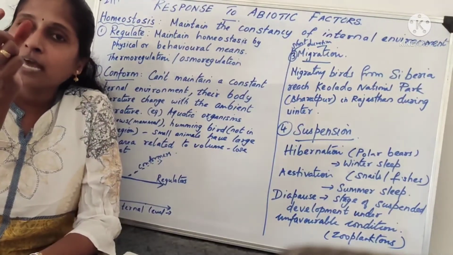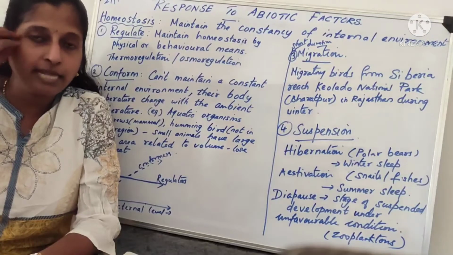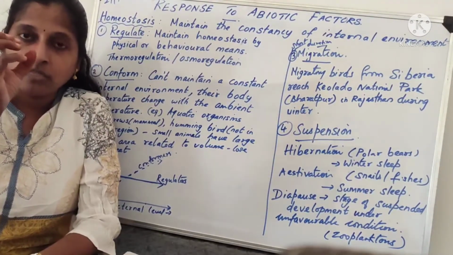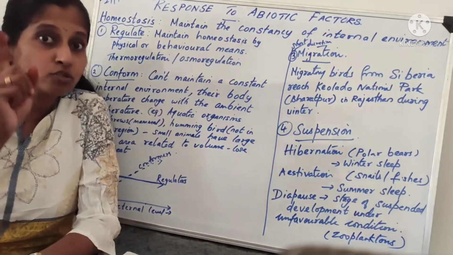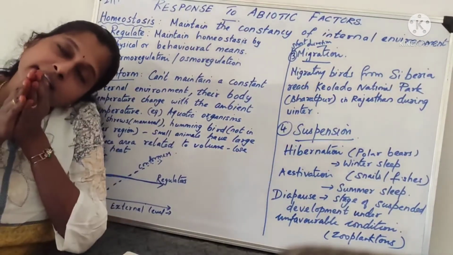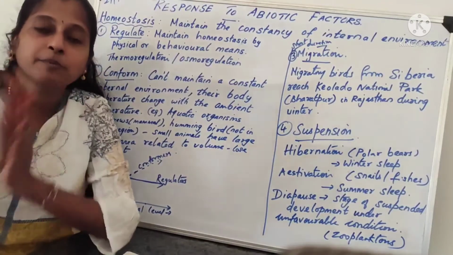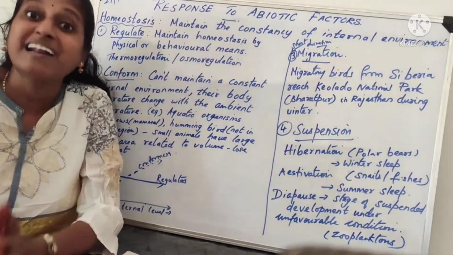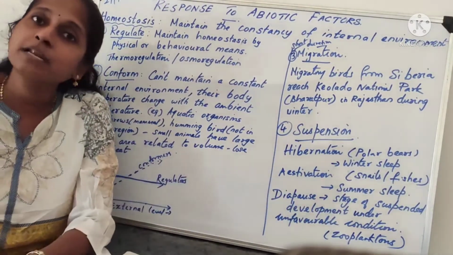At a particular time, they have made spores or cysts. Eggs are formed. These eggs will not hatch out and come out. Why are they not going to come out? Because it is harsh outside. The temperature is not good. So they will remain in that stage for so long until the favorable condition comes. During that time the development will be arrested. So, stage of suspended development under unfavorable condition.